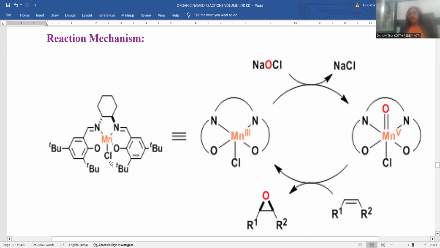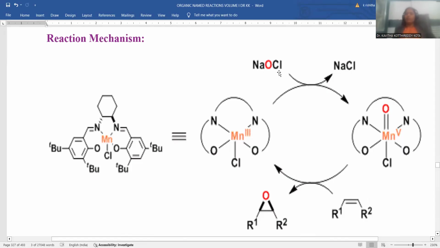Here you can notice the chloro functionality. This looks more symmetrical in nature, both the edges having similar functional groups, and the top side as well, so this is a symmetrical molecule in general. In order to avoid ambiguity while writing this complex catalyst structure, a simplified molecular representation is provided like this. Manganese having a +3 oxidation state is directly linked with 4 atoms of the ligands. One is nitrogen, another oxygen. Additionally, another chloro functionality is also located on the manganese so that it is pentavalent in nature.